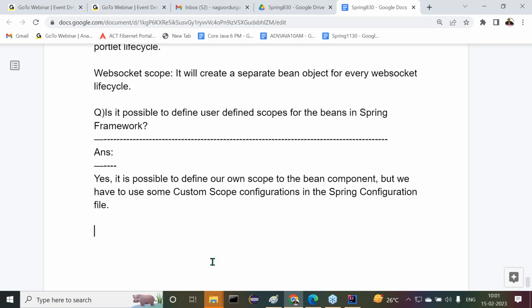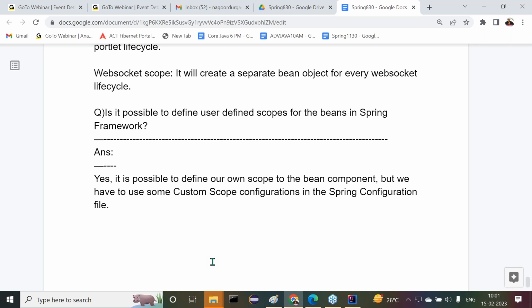Is there any difference between singleton and application scope? Application scope is for the entire application. That means for the servlet context. It will come in the web module, for the servlet context object. Then application scope will apply. But singleton scope is different. For example, for the same bean class, two bean configurations we are able to provide.